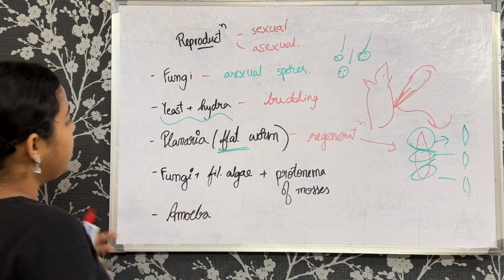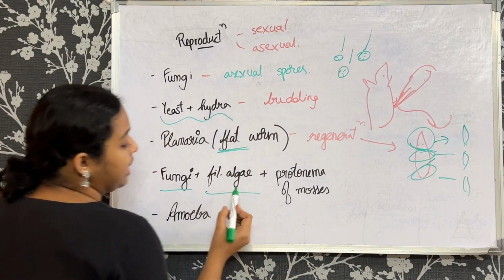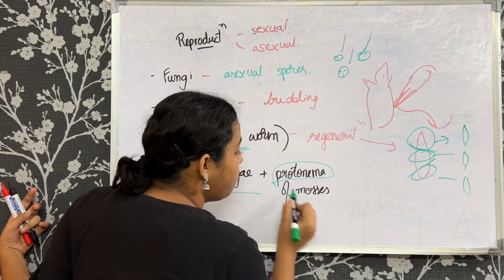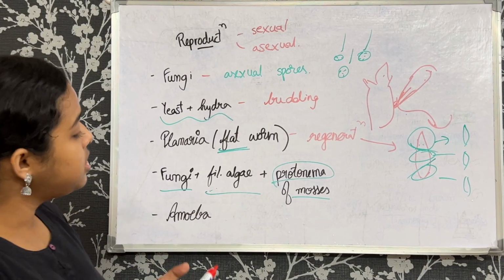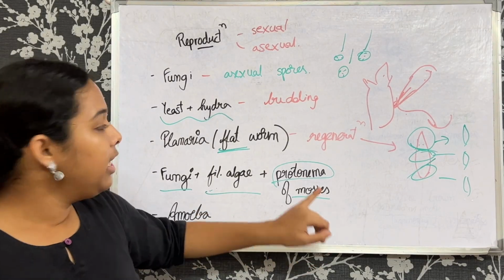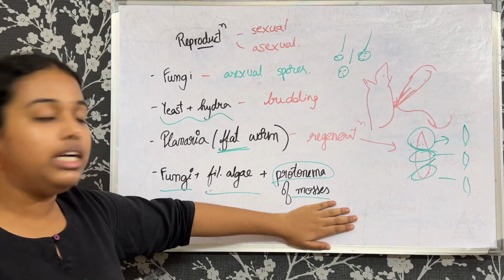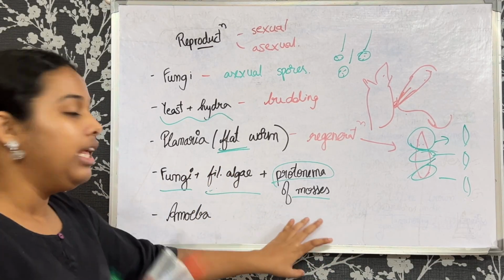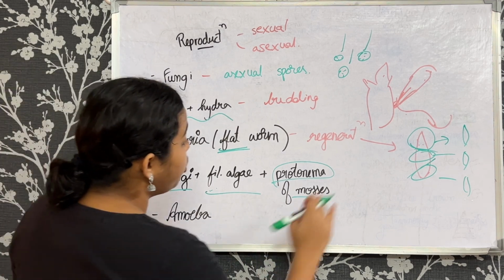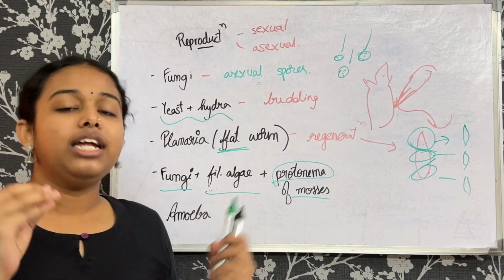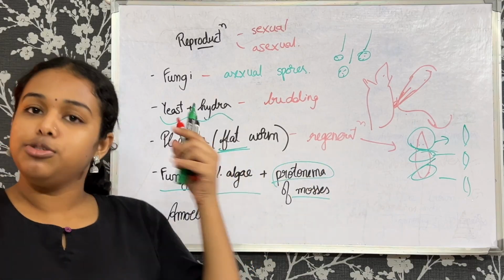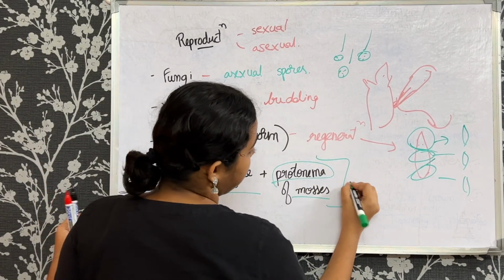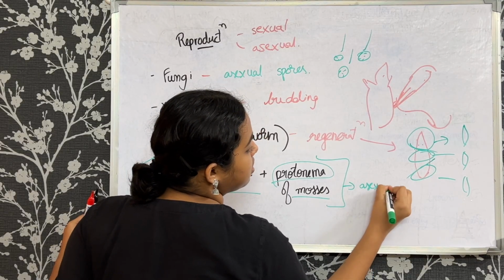Now all of this: fungi, filamentous algae, and the protonema of mosses. Mosses come under plantae, and they come under bryophytes, but we will not go into that now. Please remember that they come under plantae for now. And what is protonema? Protonema is something that it uses for reproduction. Again, we will deal with this properly up ahead. Now all of them are using asexual methods.